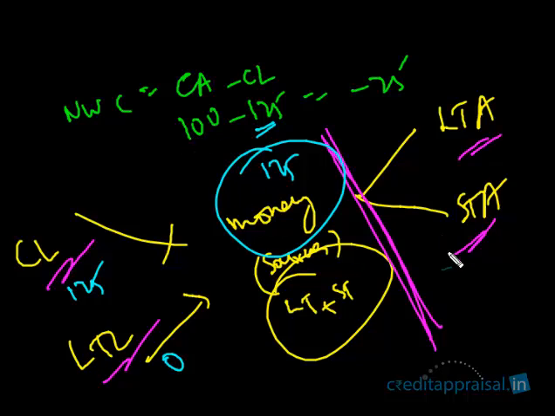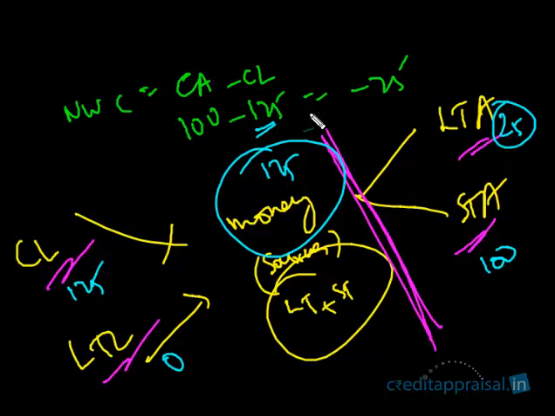So 100 lakhs has gone to current assets. Out of this 125, 100 lakhs has gone to short-term assets, that's the current assets. So tell me, where will the balance 25 go? Obviously to the long-term assets. There is no other way. Either it's a short-term asset or a long-term asset.